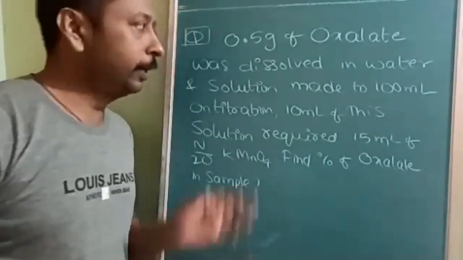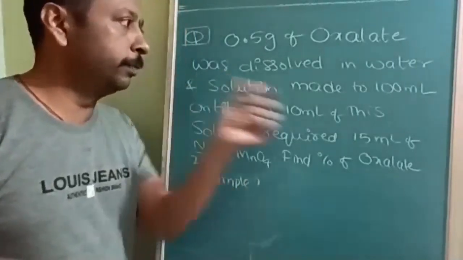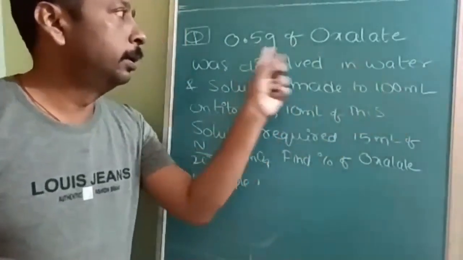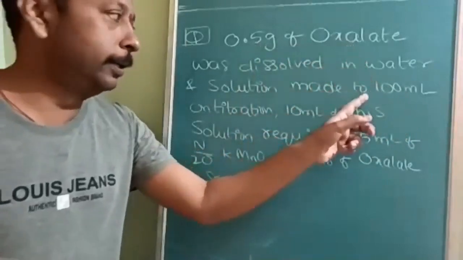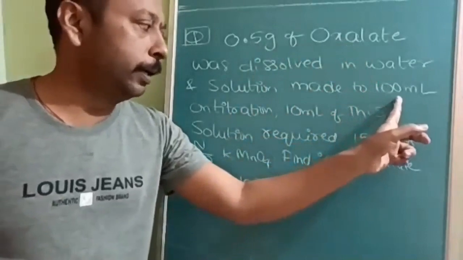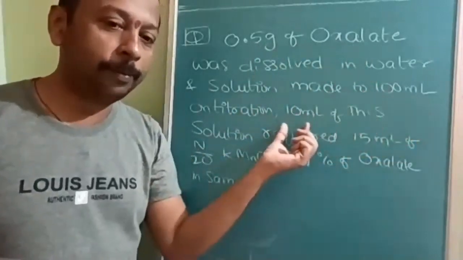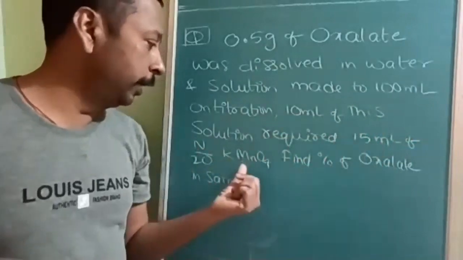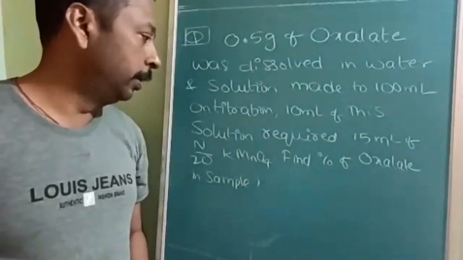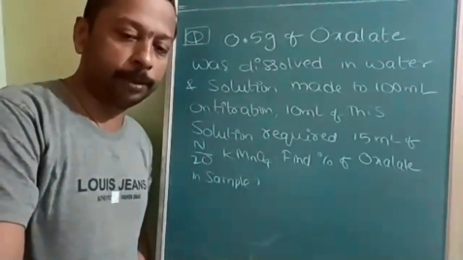0.5 grams of oxalate was dissolved in water and the solution was made up to 100 ml. This is impure oxalate, not pure oxalate, and the solution is made up to 100 ml, but the total 100 ml is not taken. Only 10 ml is taken, and it required 15 ml of KMnO4. Find the percentage of oxalate in the sample.